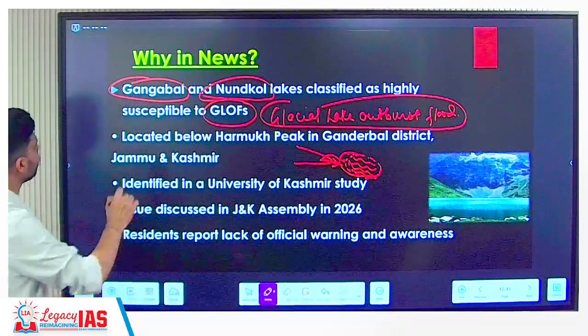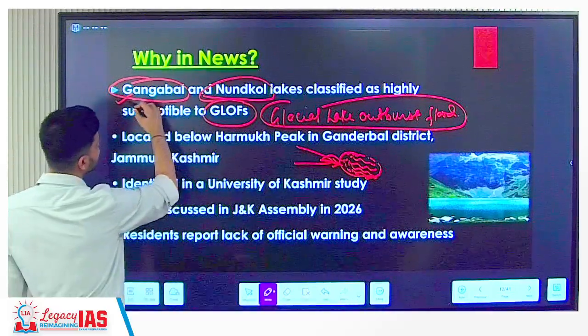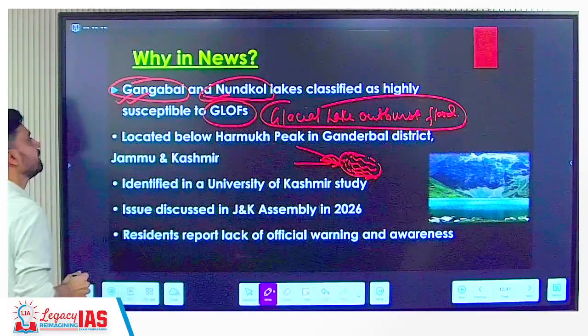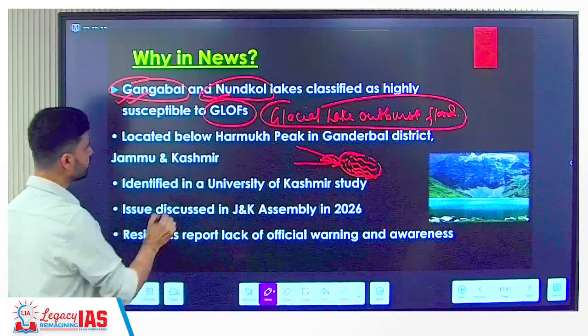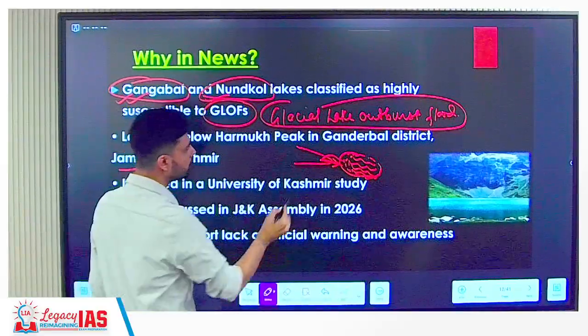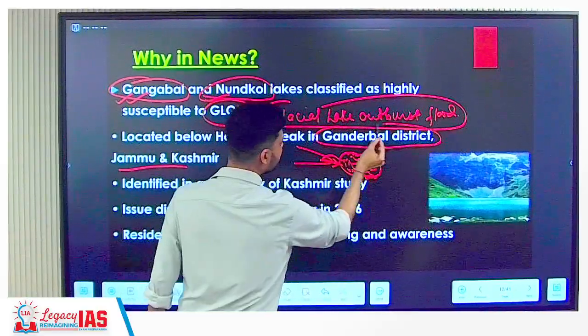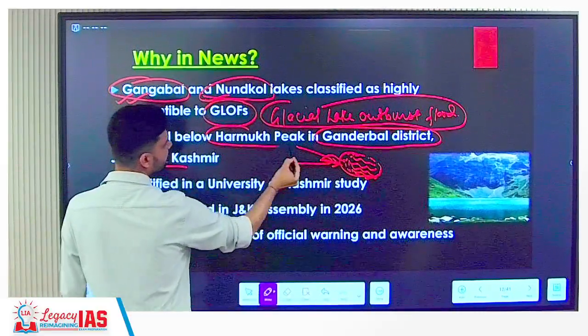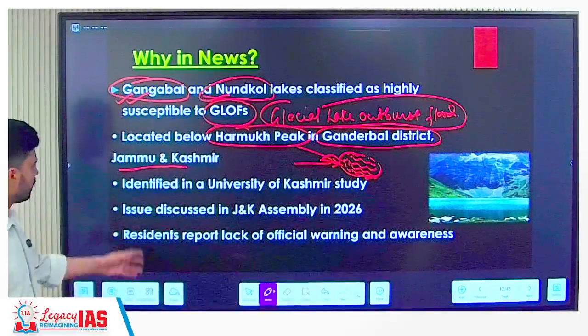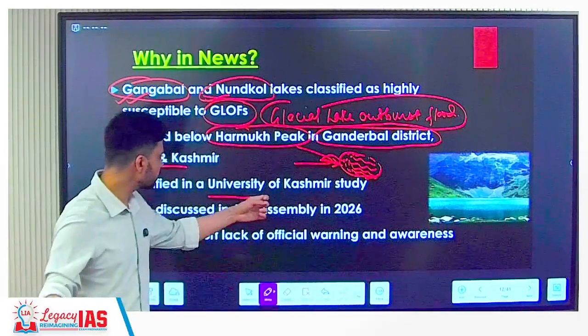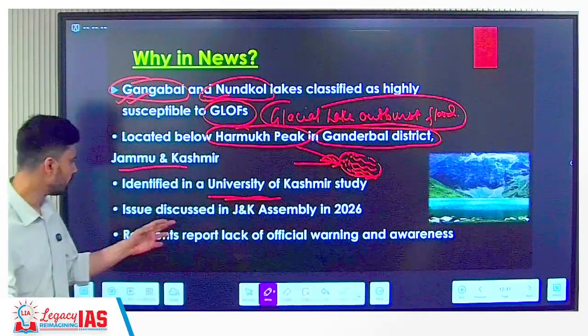So that is where we are having these two lakes, Gangabal and Nundkul. They are classified as highly susceptible. Which region is it located in? Jammu and Kashmir, and the district is called Ganderbal district. In Ganderbal district, there is a peak called Harmukh peak. Identified by which study? University of Kashmir study, not very important.